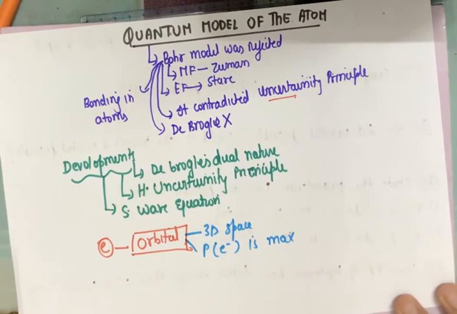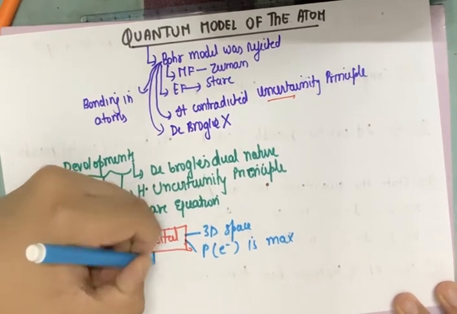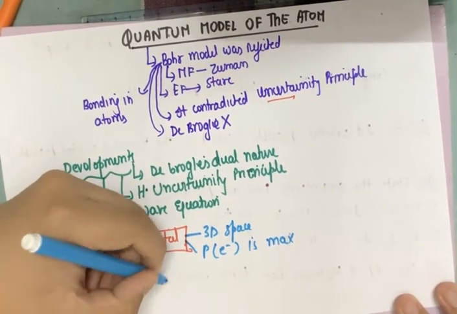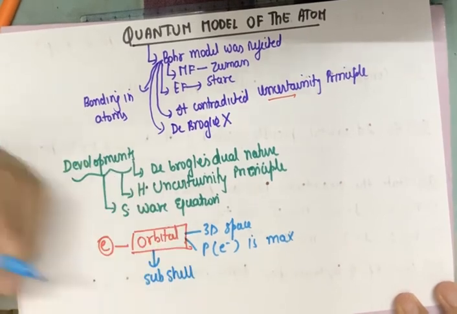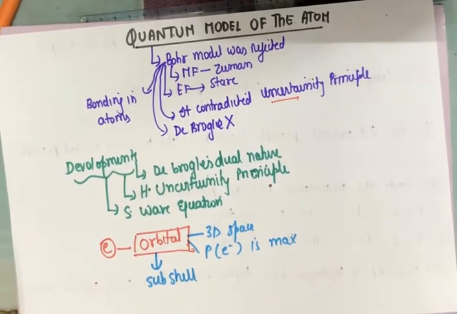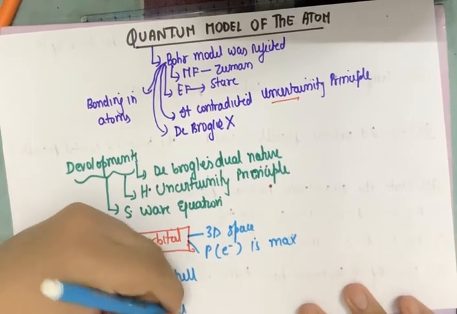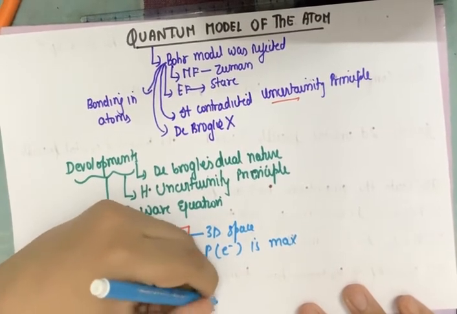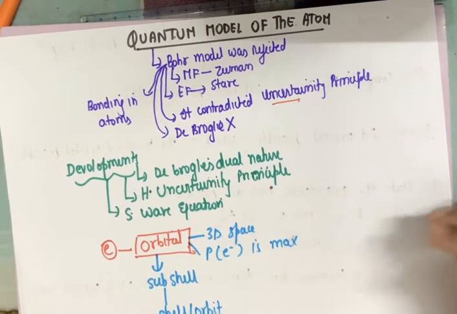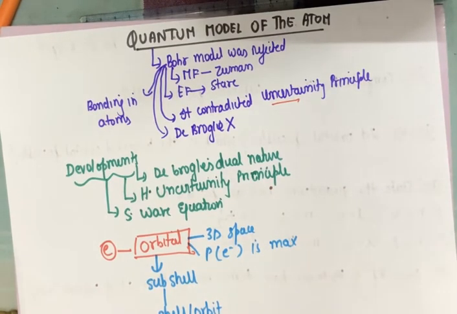Now where is the orbital located? The orbital is located inside a subshell. And what is a subshell? A subshell is a smaller compartment of a shell or orbit. So what is the final conclusion which we can draw? That the orbital was actually located inside the subshell of the orbit, which was a 3D compartment where the probability of finding an electron was maximum.